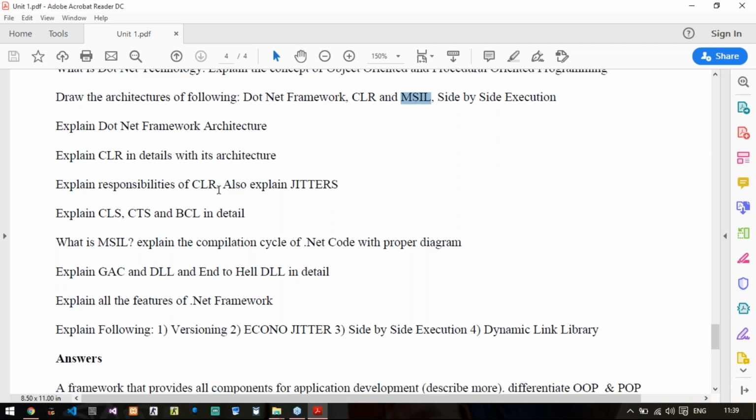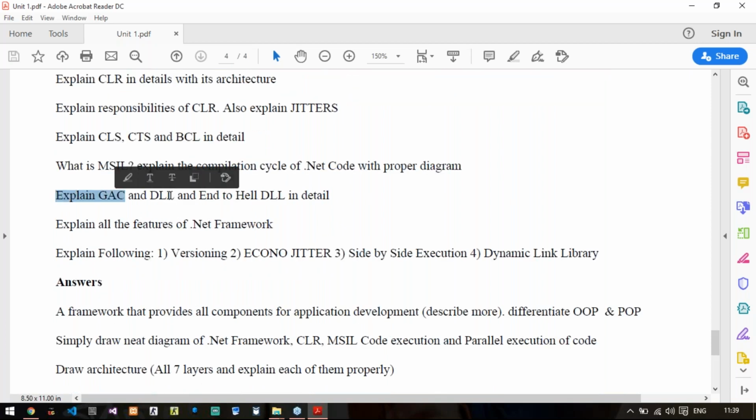Then comes: explain GAC, DLL, and DLL hell in detail. So again, it's a repetition of a 4 marks question. Explain each of them in 2 to 3 lines, or rather 2 to 3 points.